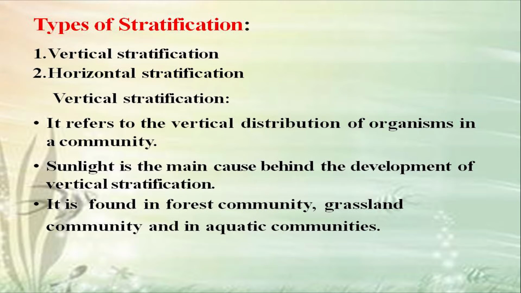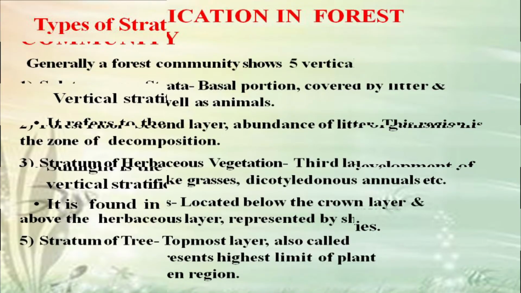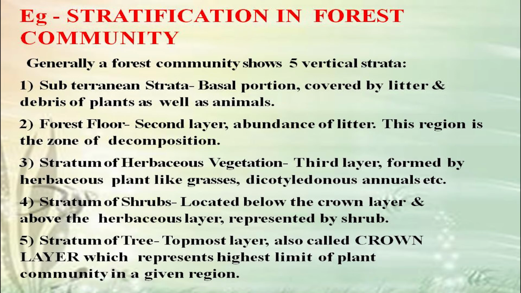Vertical stratification refers to the vertical distribution of organisms in a community. Sunlight is the main cause behind the development of vertical stratification. It is found in forest community, grassland community, and in aquatic communities. Example, stratification in forest community. Generally, a forest community shows 5 vertical strata.